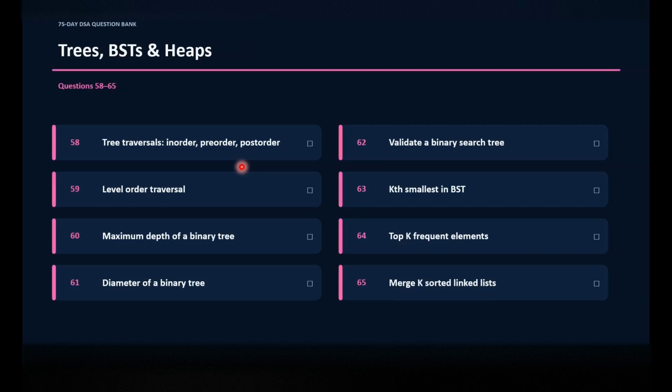Next is tree, binary search tree and heap. A tree is a data structure where we have a parent and child relationship. Parents hold children. We have layers and we traverse using breadth first search or depth first search. With this traversal, we have multiple problems on trees, and it is one of the most important topics for interviewers. Tree, heaps and binary search tree.